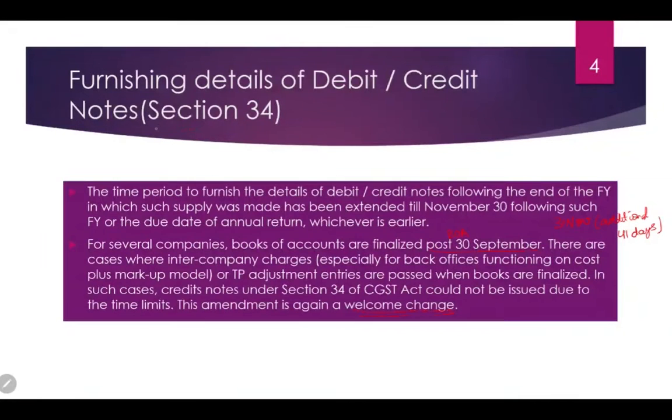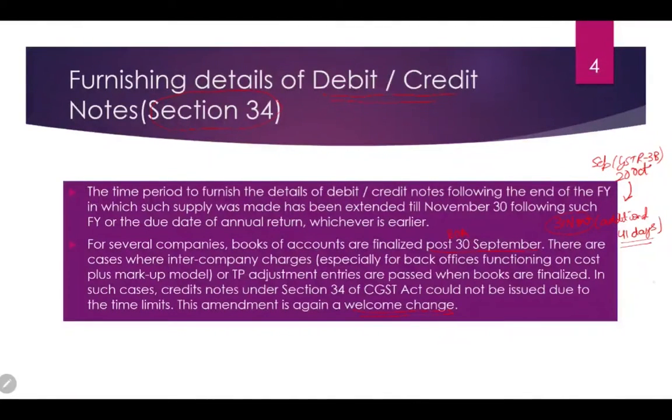An amendment has been made in section 34. Section 34 talks about the debit and the credit note. An additional 41 days have been provided by the government, that is, you can now issue your debit and credit notes till 30th of November, which was earlier the due date of the September return, that is your GSTR 3B return, meaning you could issue all your credit notes till 20th of October. So the government has provided you an additional 41 days to make that adjustment.